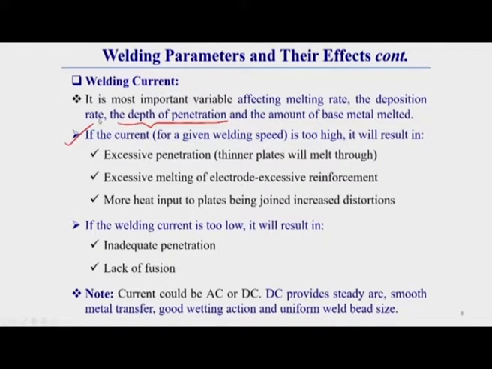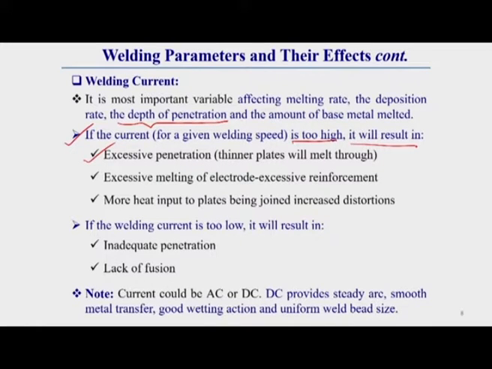If the current is too high, the result is excessive penetration. Why? Because a more forceful arc is generated, with more turbulence in the whirlpool, so more penetration occurs in case of high current.